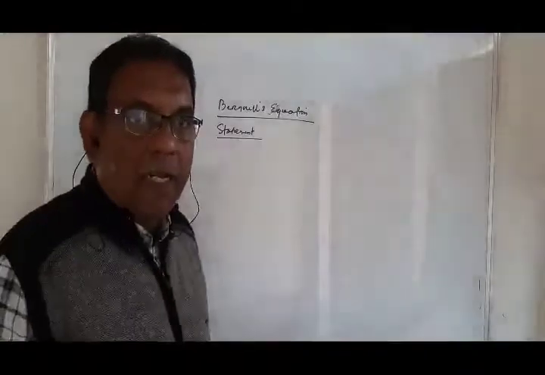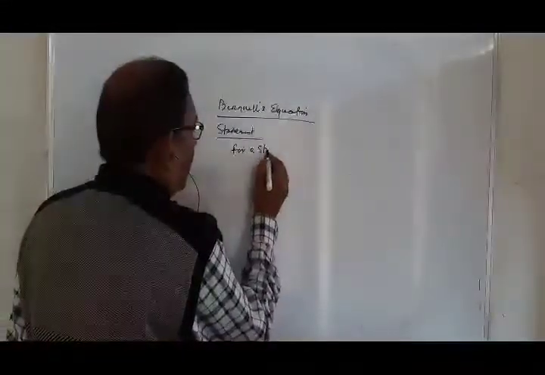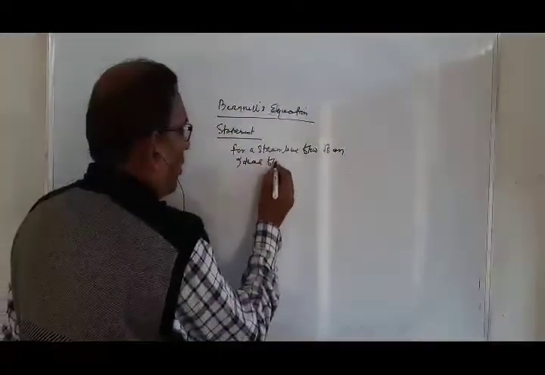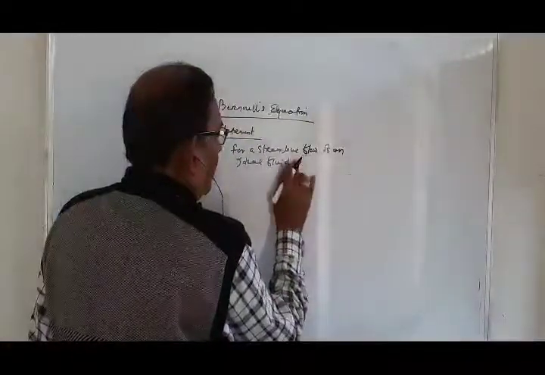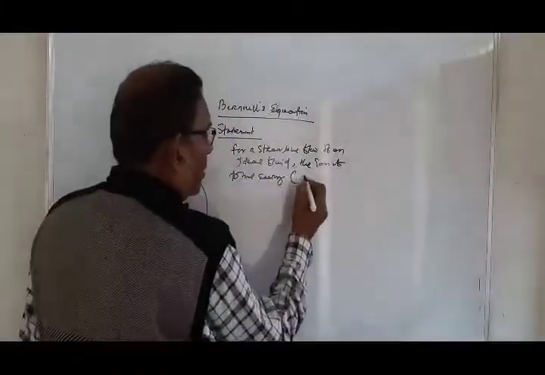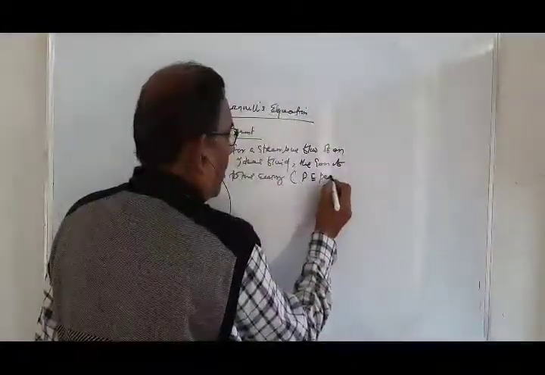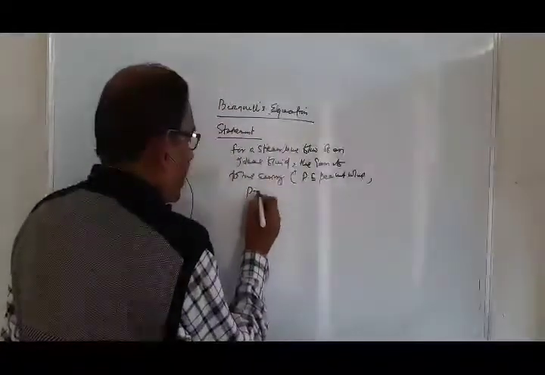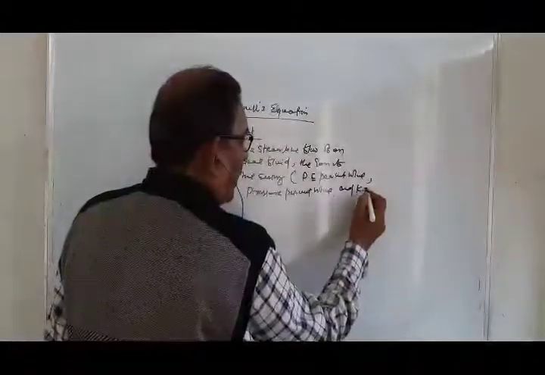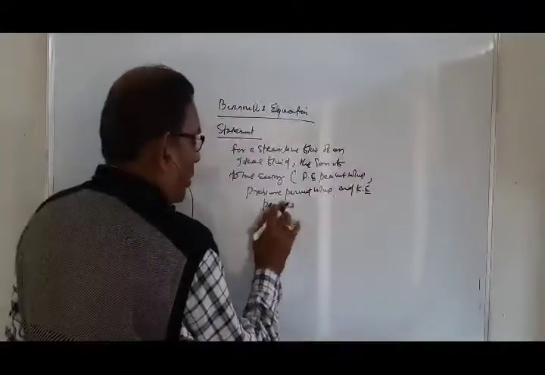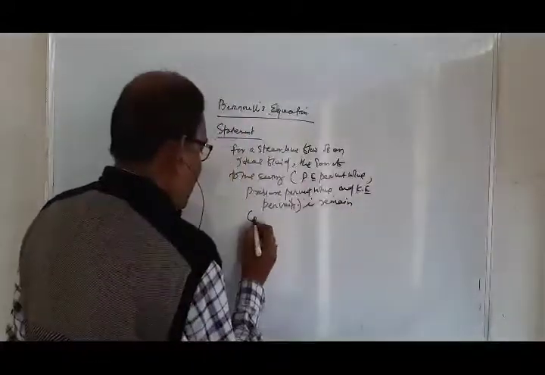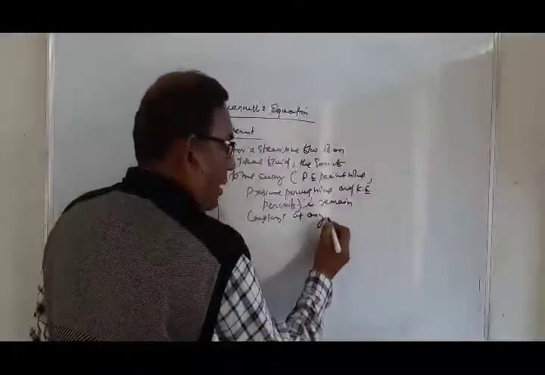For a streamline flow of an ideal fluid, the sum of the total energy, meaning potential energy per unit volume, pressure energy per unit volume, and kinetic energy per unit volume, remains constant at any cross section.